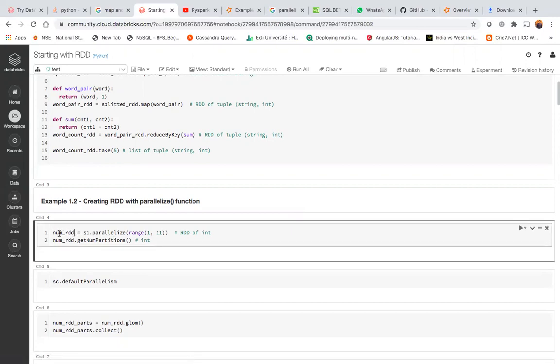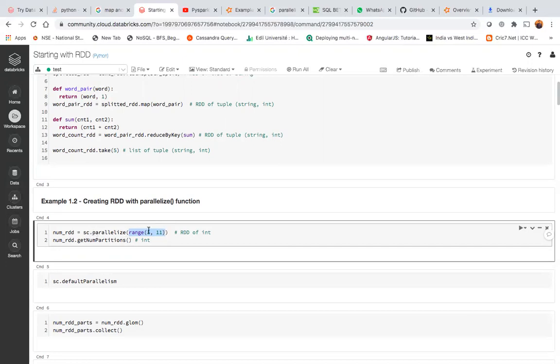We are saying num_RDD is a variable equal to spark context sc.parallelize, and I'm passing a range of 1 to 11. Range of 1 to 11 in Python basically creates 1, 2, 3, 4 up to 10. So I'm just creating a collection, and then creating an RDD out of this collection.